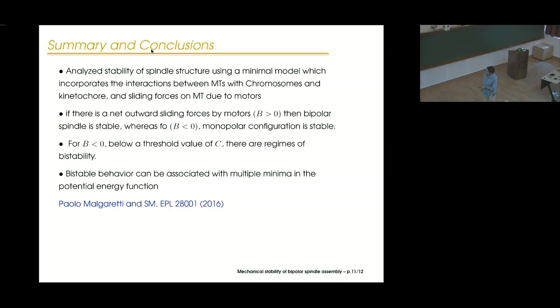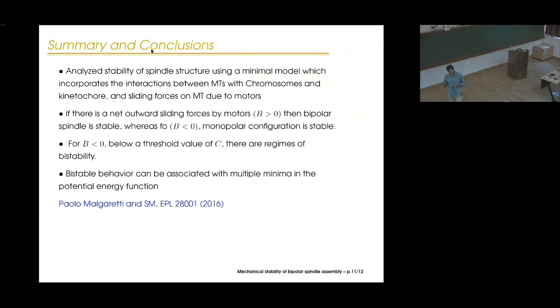And in particular, we also see that for certain regime of parameters, you also get this bistable kind of behavior with multiple minima in the potential energy landscape. Further, the fact that you have this multiple minima also seems to correlate with these numerical findings that it's sensitive to the initial condition.